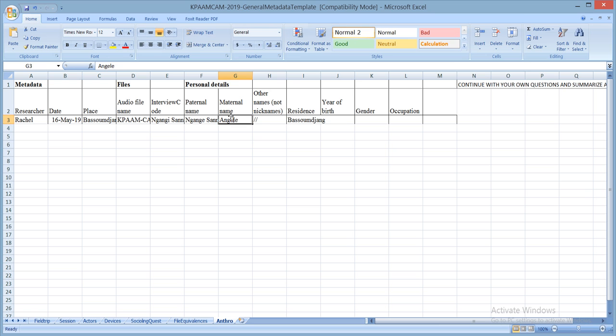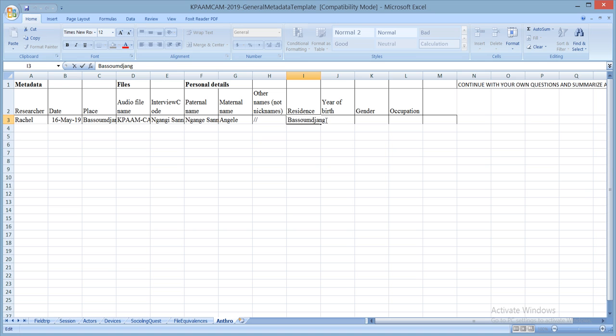Then you would see maternal name, the same name, Angel. So her father gave her these names and her mother gave her Angel. She has no nicknames, so it's indicated here with this. If your consultant has a nickname, this is where you would fill it. Other names, maybe the name given by some other relatives, you would indicate and fill in this column. Then column I, you have the residence, which for Angel Sani is Basumjang,